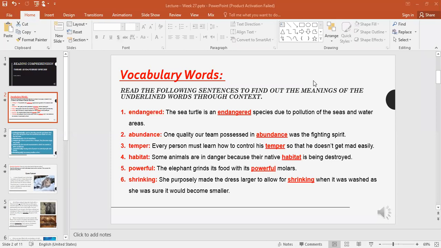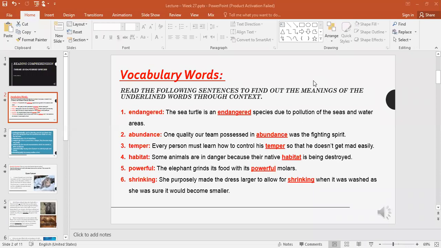Powerful. The elephant grinds its food with its powerful molars. Having a lot of power. Yeah, but what do we mean? Who can explain? When something is powerful, it means strong. Strong molars. Yes. Okay.